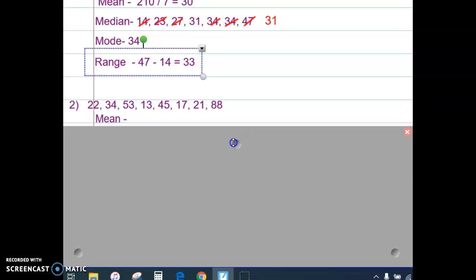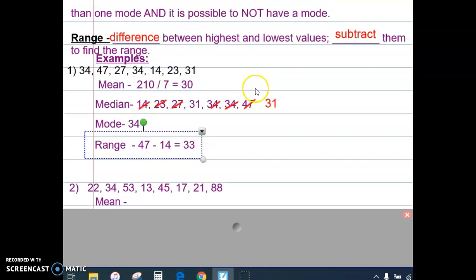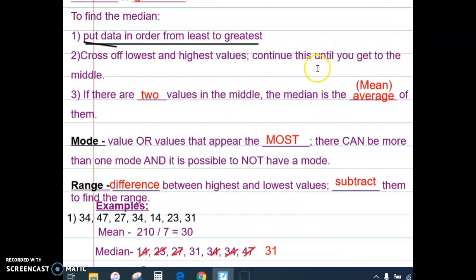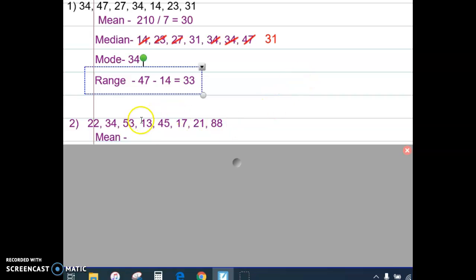Now that you've copied it, let's go ahead and find the mean or the average. Remember, that is where we're going to add all the values and divide by how many values or numbers are in the list. So if you take 22 plus 34 plus 53 plus 13 plus 45 plus 17 plus 21 plus 88, and you found the sum, you would get 293. And we're going to divide that by 8 because there are 8 numbers in the list.